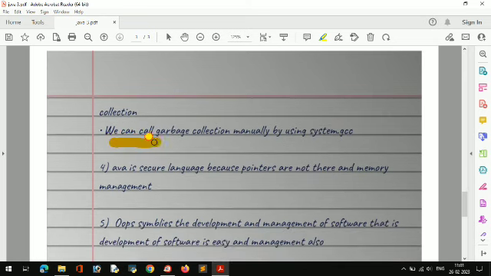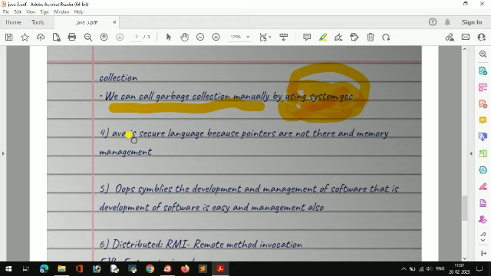Now the fourth buzzword is that we can call the garbage collector manually by using System.gc(). Garbage collector means if you have declared variables but are not using them, the garbage collector will see it. Or you have declared a class or an object, or anything that is not in use in our program, the garbage collector will see it. So manually you can call the garbage collector by System.gc(). And Java is a secure language.